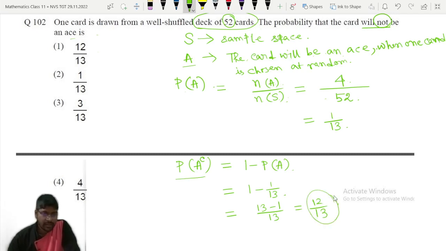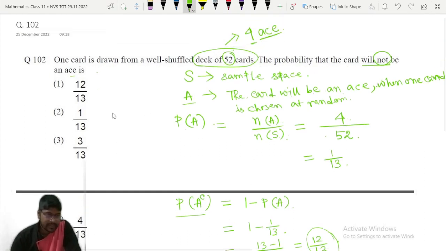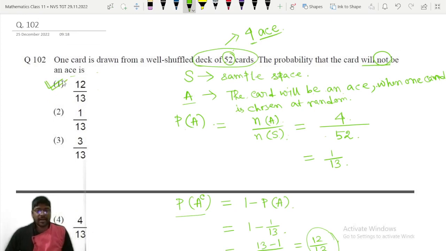Can you see the option 12 by 13 anywhere? Yes. Option number 1 is the correct answer for this question. So this was question number 102. Okay, let's move to the next question.